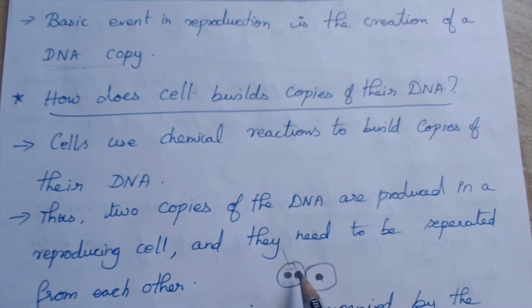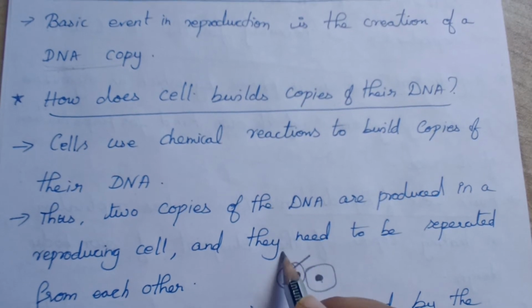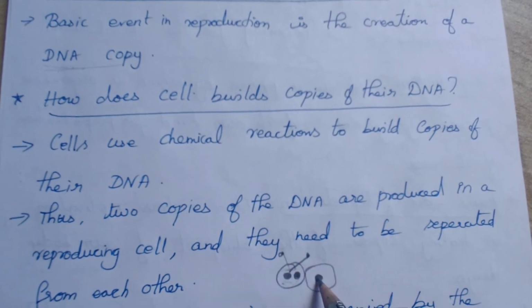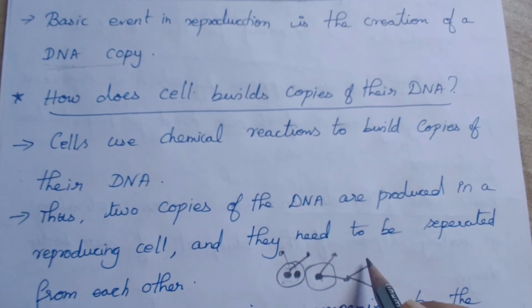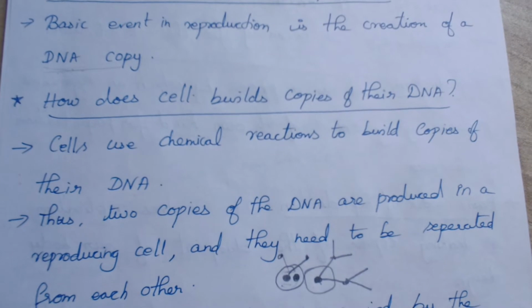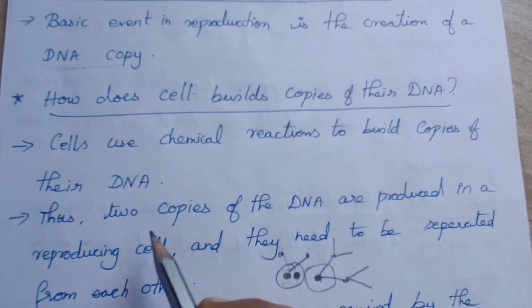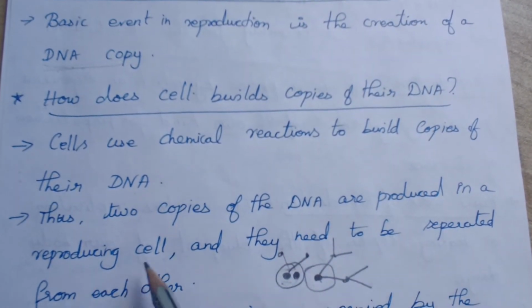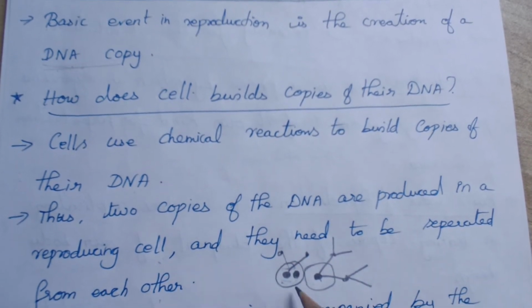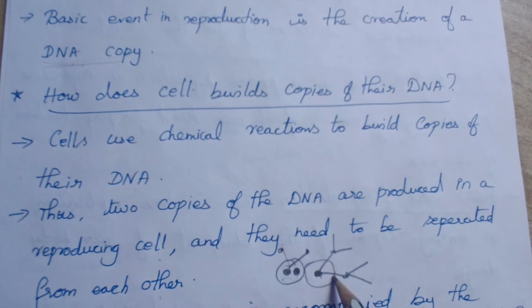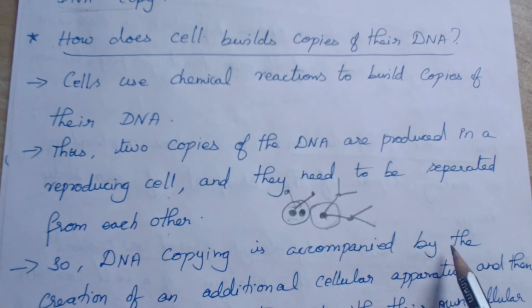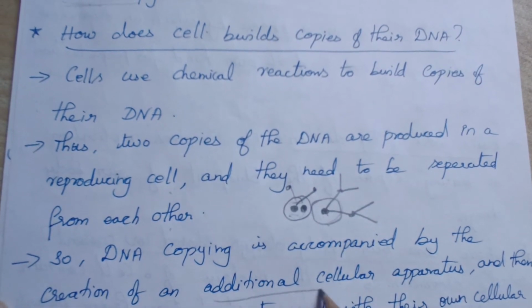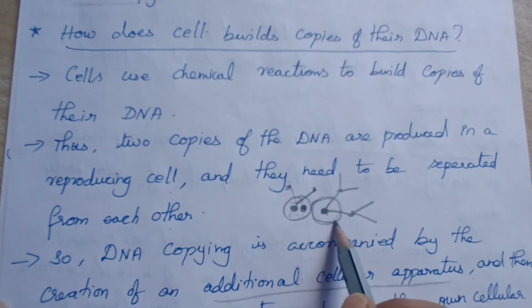And this one cell will give rise to another two cells, and this cell will give rise to another two cells, and this cell will give rise to another two cells. Likewise it will divide. So the copies of the DNA are produced in a reproducing cell, and they need to be separated from each other. For this DNA to exist, it needs a separate cellular apparatus. So the DNA copying is accompanied by the creation of an additional cellular apparatus.